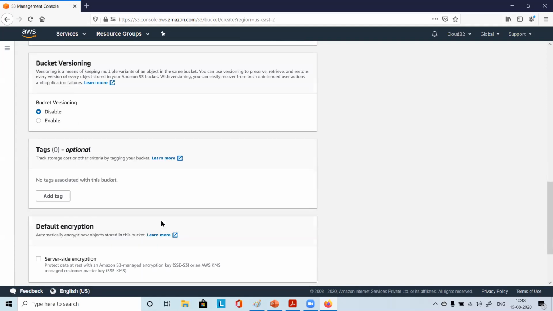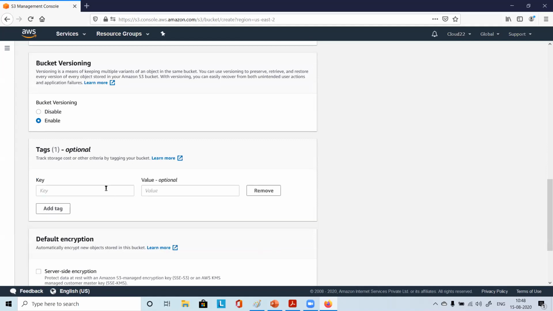Now, bucket versioning, you can enable. Yeah. Tags, you can put some tags. A tag will be a key value pair. So just give some name, and you can simply say my website or something. Right?